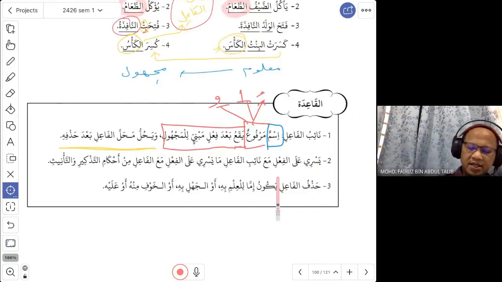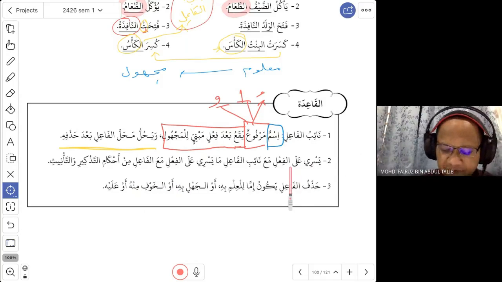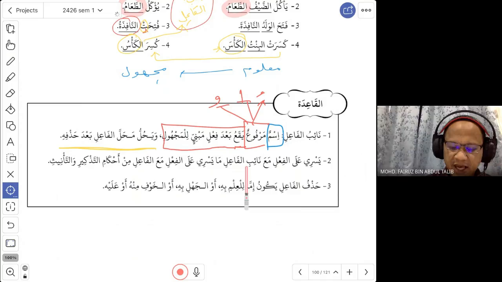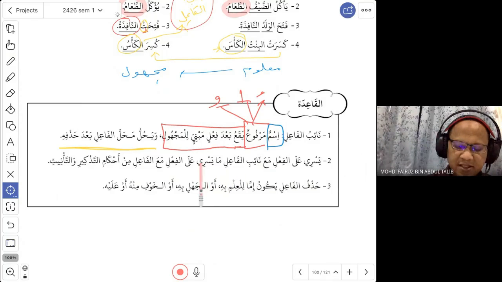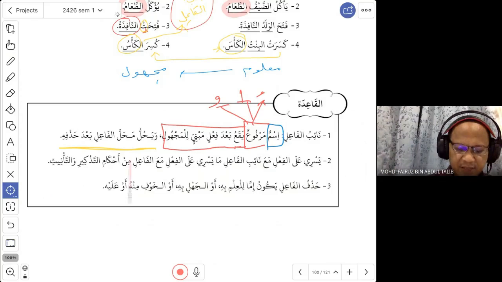Okay, number 2. Yasri ala al-fi'li ma'a na'ibil fa'ili ma yasri ala al-fi'li ma'al fa'ili. So how do I translate this? Yasri ala al-fi'l, what will happen for the fi'il? What will take place to the fi'il with na'ibil fa'il is similar to what takes place with the fi'il and the fa'il. It means that the hukum of fi'il and fa'il applies to the fi'il and na'ibul fa'il, in terms of ahkam at-tazkir wa ta'nis, in terms of the muzakkar and also mu'annas.